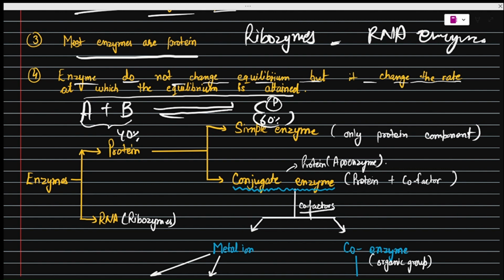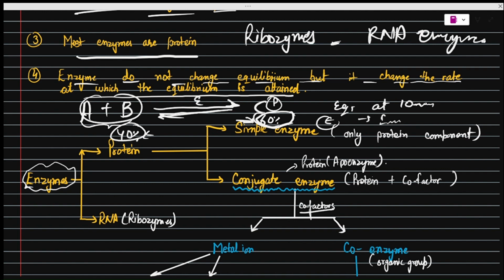If we introduce an enzyme, this equilibrium will not change. It will not happen that this percentage will decrease and this will increase. But what happens is, if A plus B needs a large amount of time to convert to product and reach equilibrium, this time will be reduced. Let us say the equilibrium is attained in 10 minutes; after adding the enzyme, this equilibrium will be attained in 1 minute only.